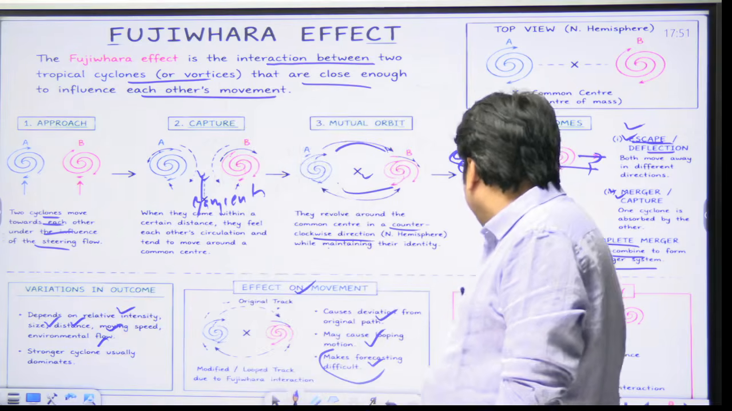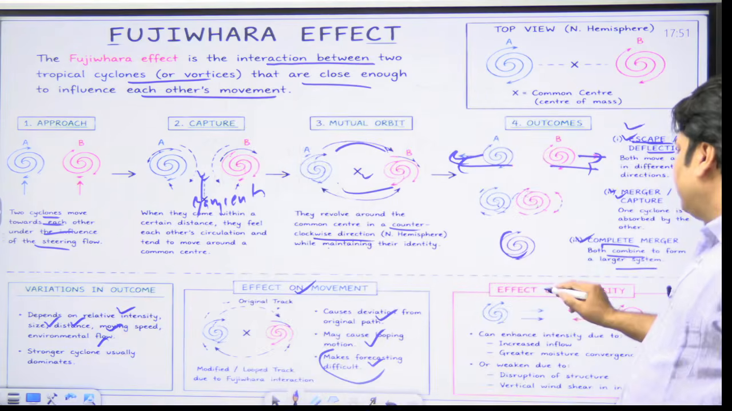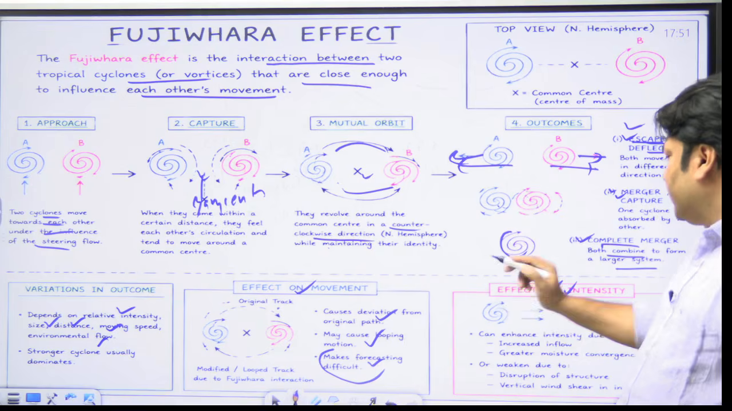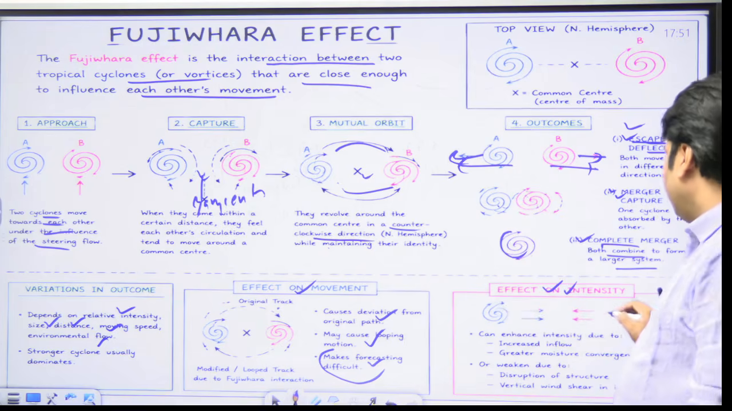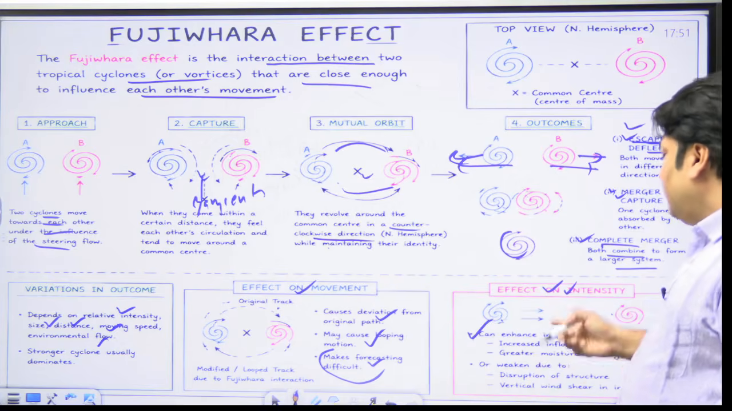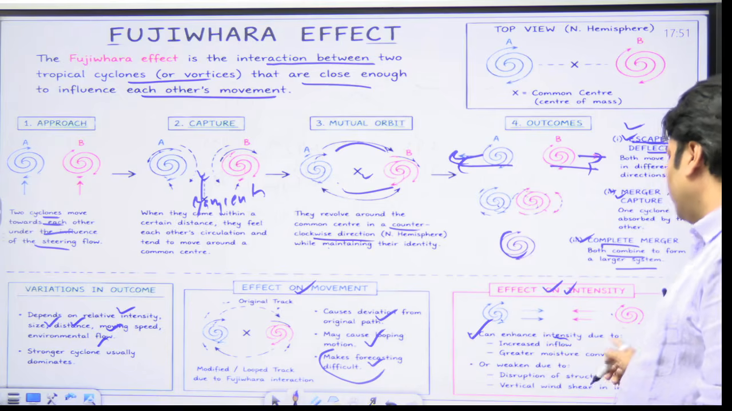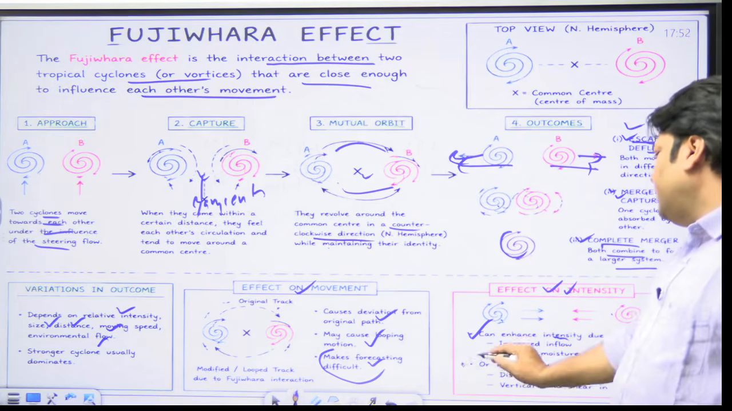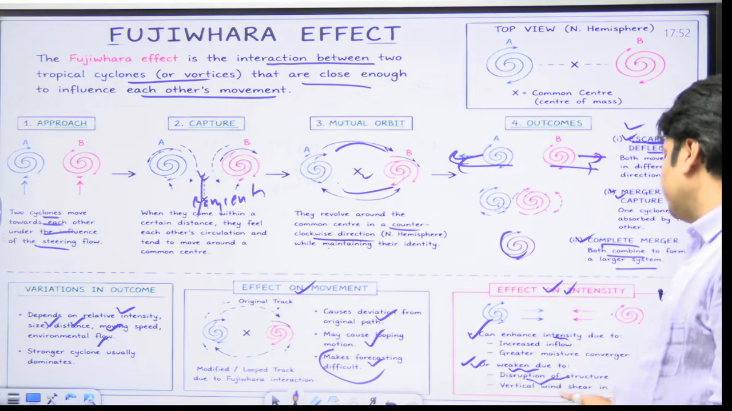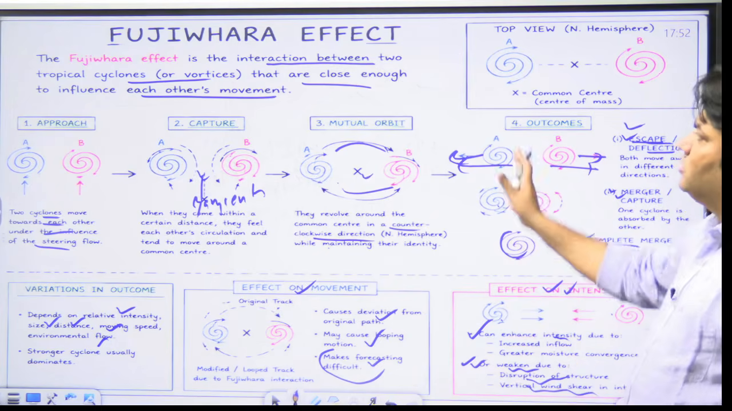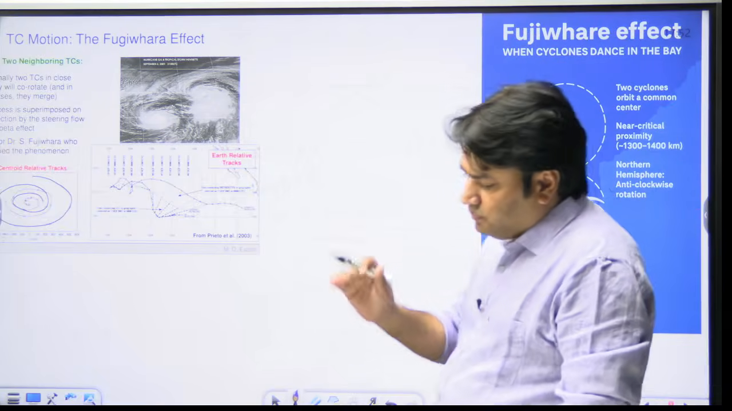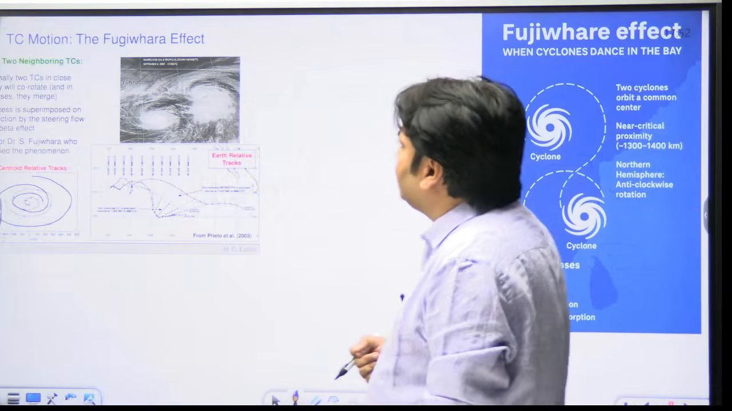Effect on movement I have already explained. Effect on intensity is what? As a result of the Fujiwara effect, when two cyclones come in contact with each other, it can enhance intensity. Why? Due to the increased flow and greater moisture convergence. Or the second result could be that it can also weaken due to disruption of structure and vertical wind shear. So this is the Fujiwara effect and its impact on movement and intensity of cyclones.